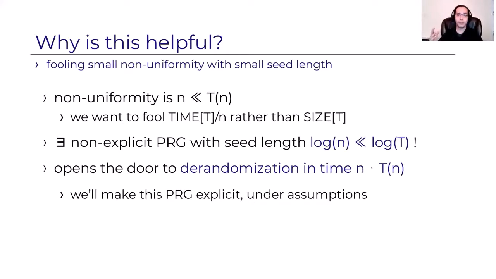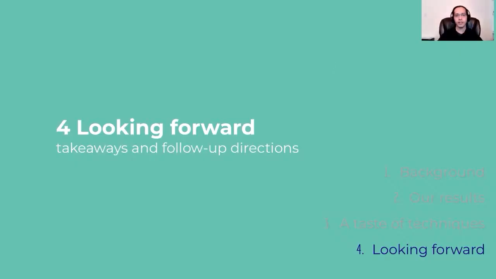And our job in the paper is to show that under suitable assumptions, we can make this PRG an explicit one, which is exactly the proof that underlies our main results. Okay, so where do we go from here? What's the meaning of our result and where do we go next?